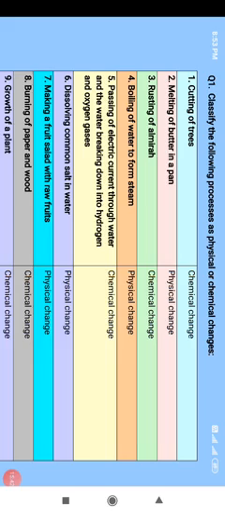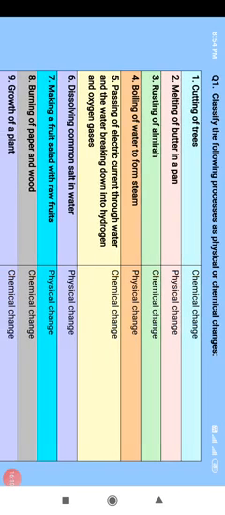Seventh part, making a fruit salad with raw fruits. If you just decorate your fruit salad with the different raw fruits, your fruit salad which you have prepared in a very decorative manner, that fruit salad can again be converted into the raw fruits. You just segregate it. So that is a type of physical change. So here no new substance with new properties are formed.